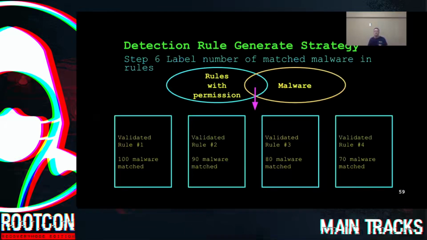In step 6, we then use the full function version of Quark engine to find again the intersection of the second stage rules, which are the ones with the permission, and the malware we prepared. After that, for each rule, we label the number of matched malware. For example, the behavior of rule number 1 can be found in 100 malware.